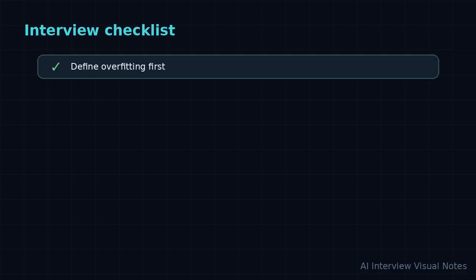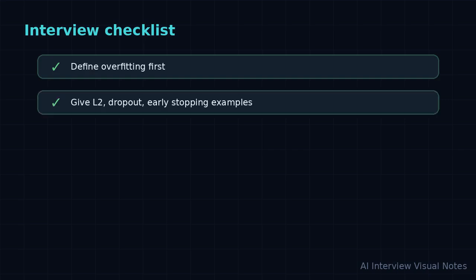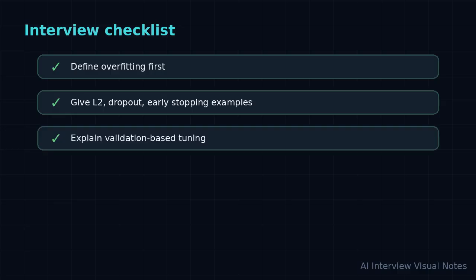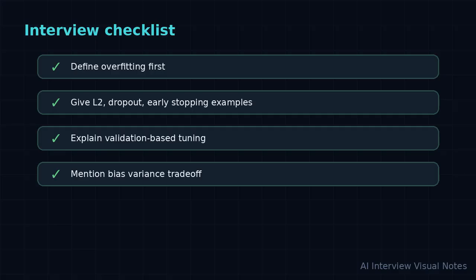For the interview checklist, make sure you cover these points, define overfitting first, give L2, dropout, early stopping examples, explain validation-based tuning, mention bias variance trade-off, say measure test performance. A clean structure is definition, intuition, mechanism, trade-off, and example. If you get nervous, return to that structure.